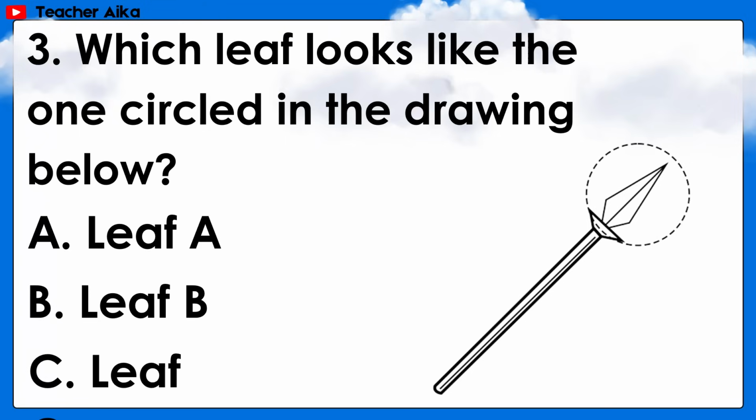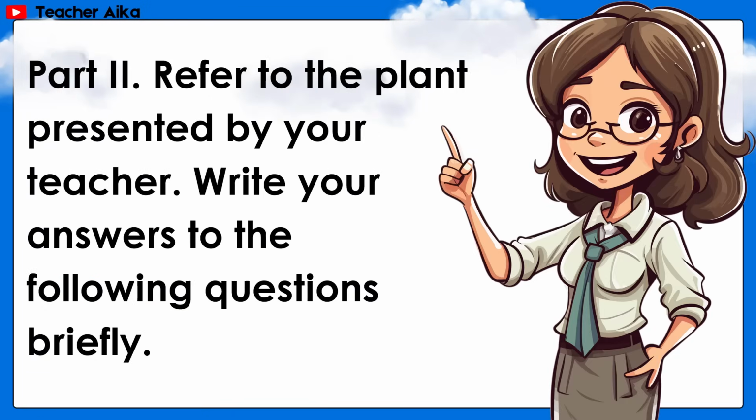Number 3. Which leaf looks like the one circled in the drawing? A. Leaf A, B. Leaf B, or C. Leaf C? Answer Leaf B. Part 2. Refer to the plant presented by your teacher.